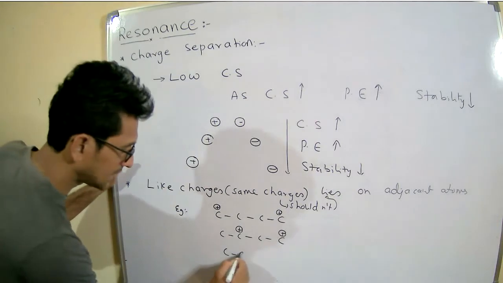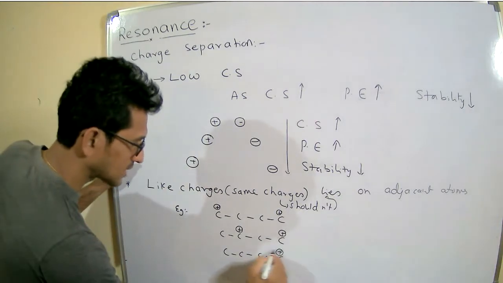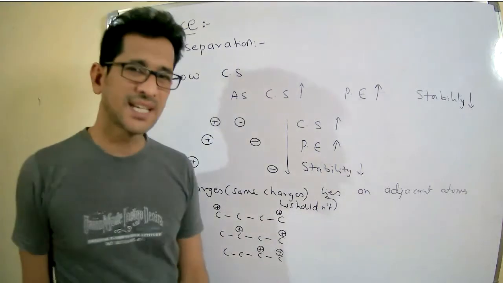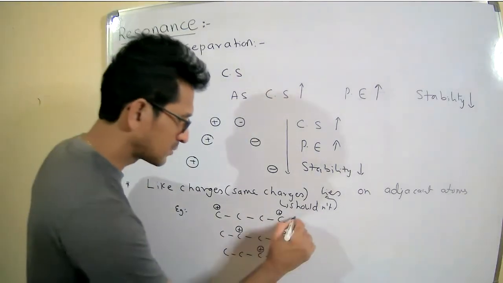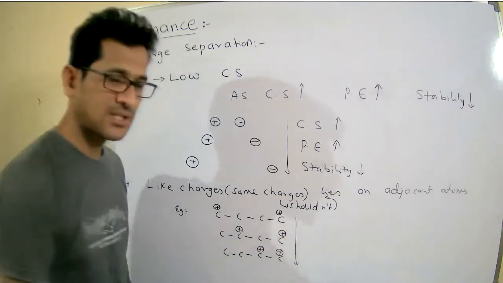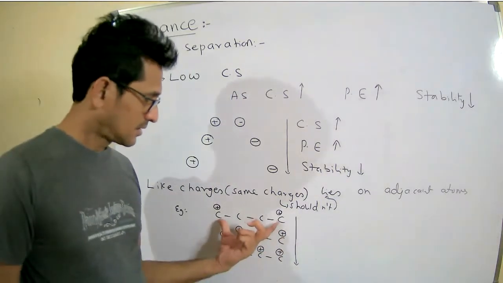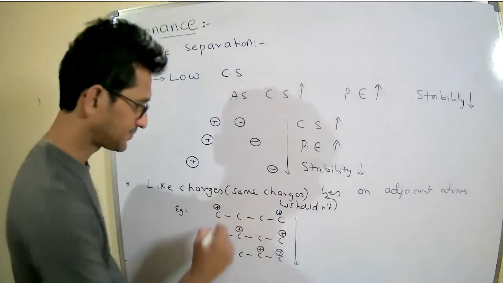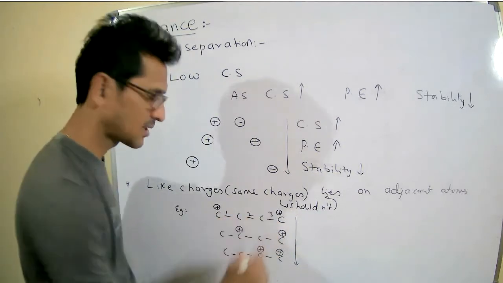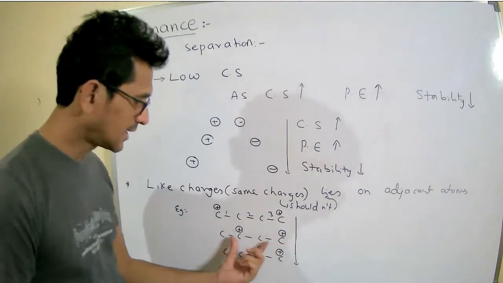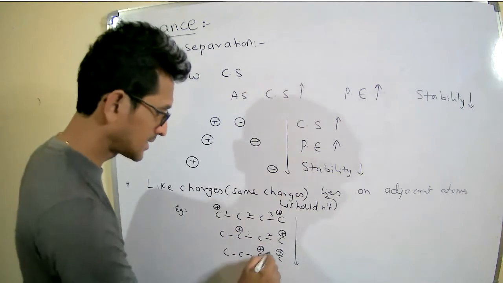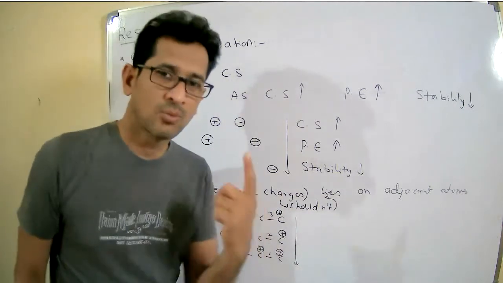And finally here, the positive charge on the first and the second carbons. Now see what happens while we move from top to bottom. The like charges are separated by 3 bonds, then by 2 bonds, and then by 1 bond.